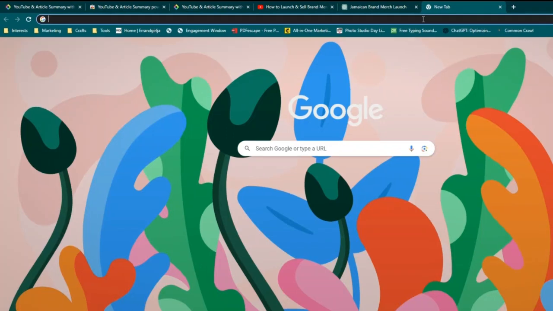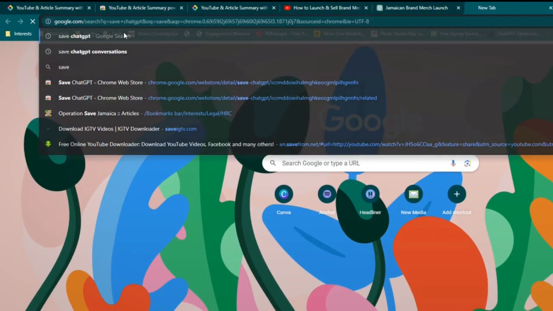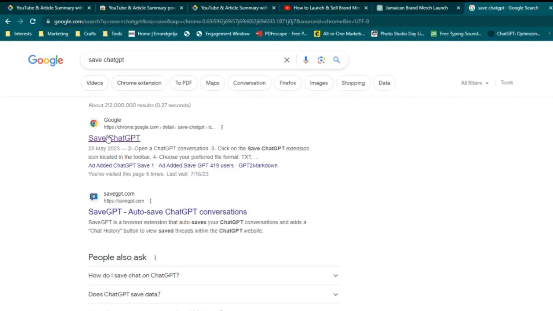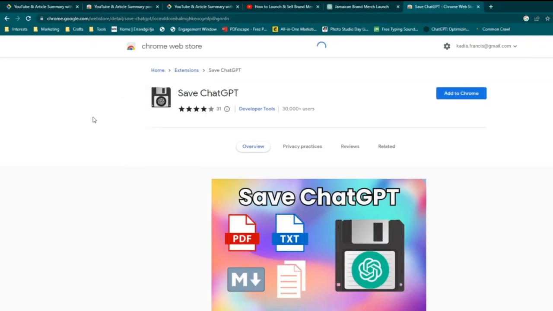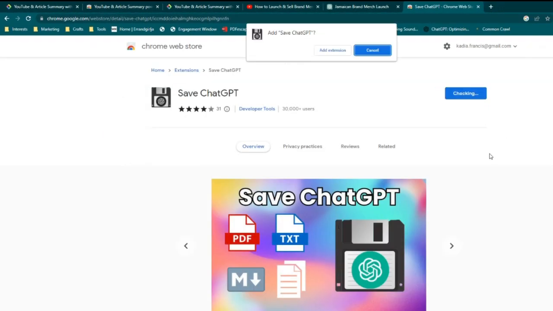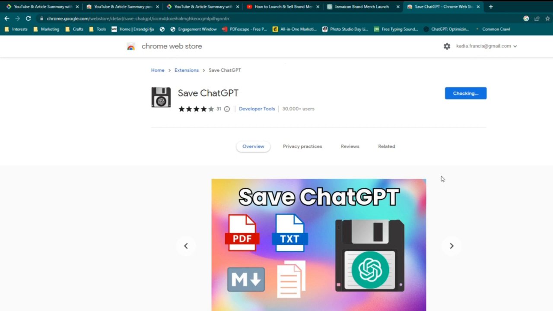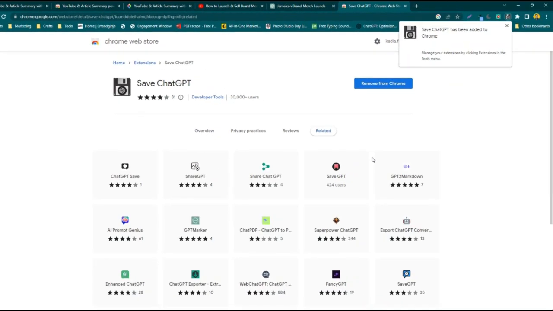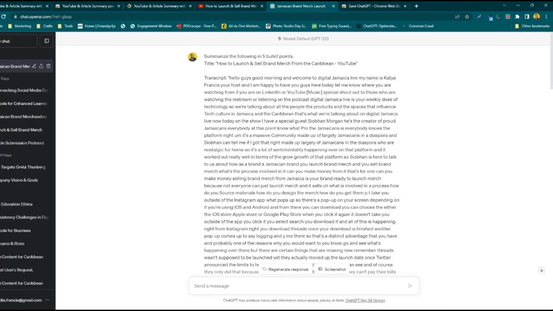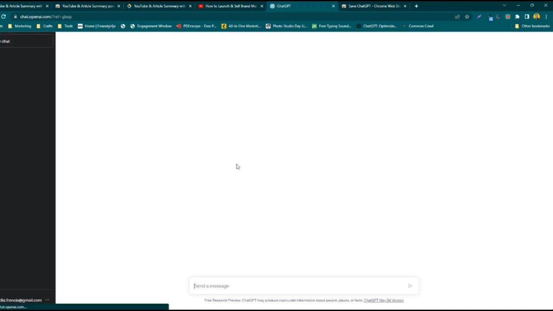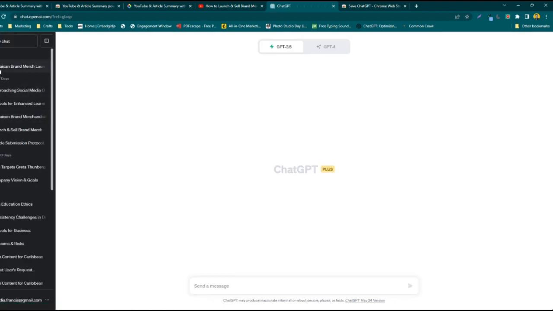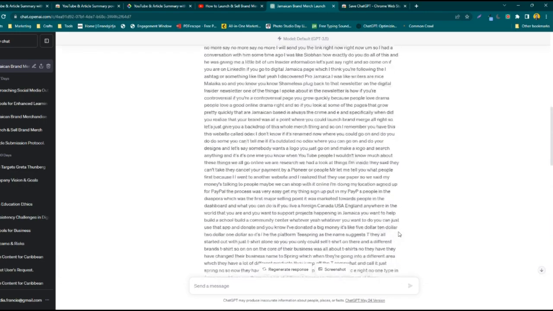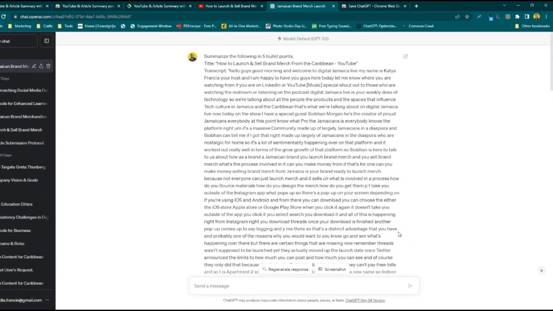And that one is called Save ChatGPT. And if I should Google it, it should pop up. It's a Chrome extension. Add to Chrome, give it permission, and boom, there you go. It's now on my bookmark bar. So I'm going to come back to ChatGPT and I'm going to refresh. Not sure if it's necessary to refresh, but I'm going to refresh and I'm going to find back the conversation that I want to download.